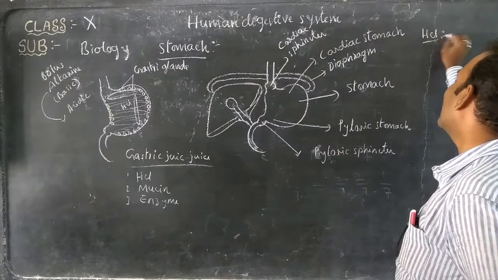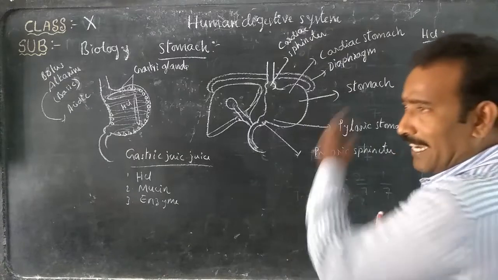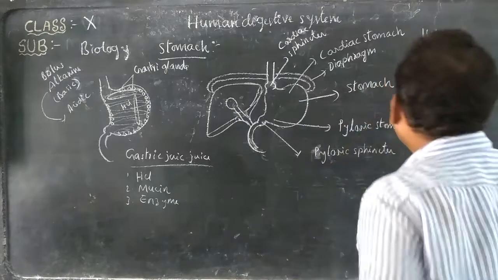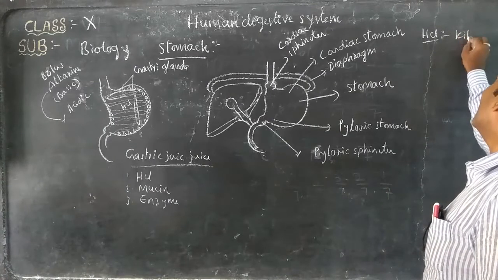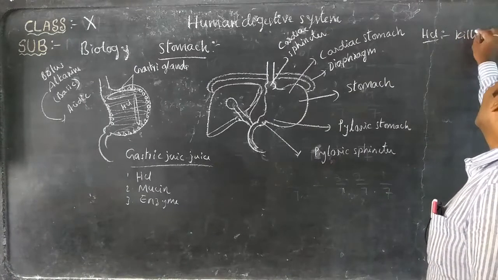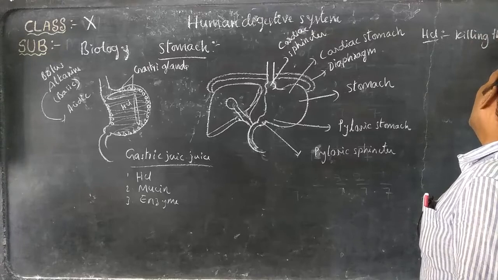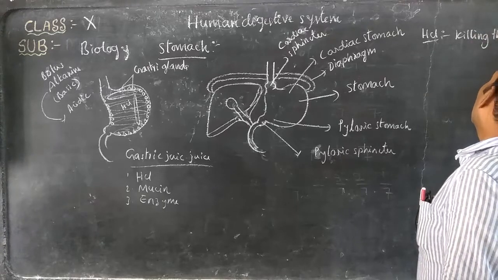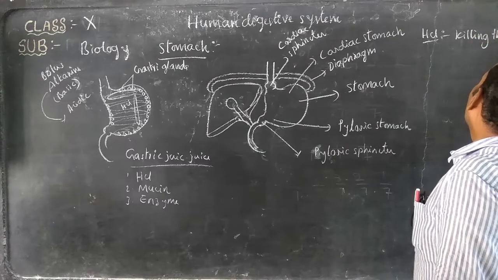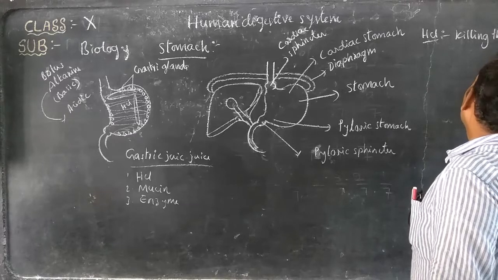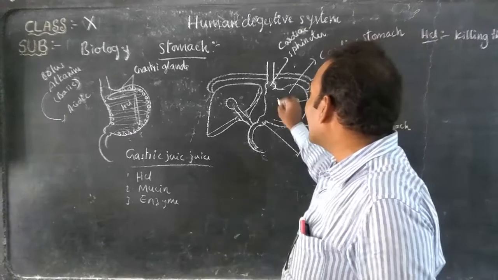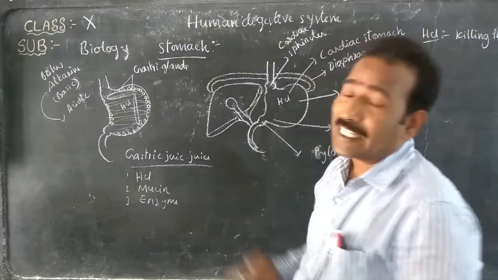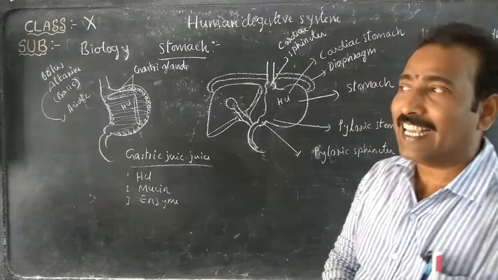What are the functions of this hydrochloric acid? The first one is killing the bacteria, because the hydrochloric acid produced in the stomach is a concentrated acid.